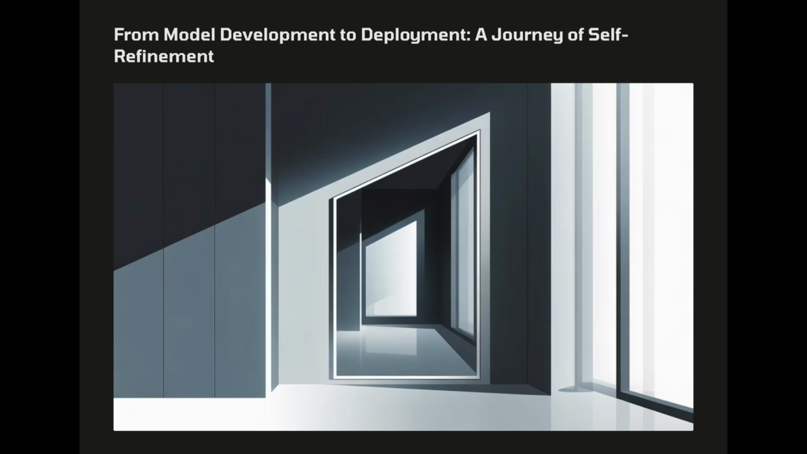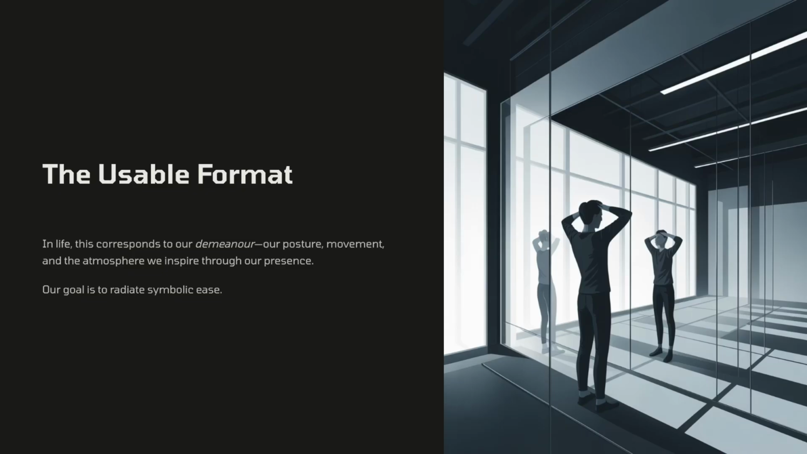In machine learning, this process of embodiment is beautifully mirrored in the transition from model development to deployment. The first step is adapting the model into a usable format. In life, this corresponds to our demeanor, our posture, movement, and the atmosphere we inspire through our presence. Our goal is to radiate symbolic ease. To refine posture, practice a brief daily ritual. Stand before a mirror for 3 minutes, open your shoulders, and relax your jaw.